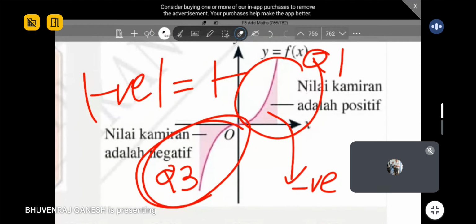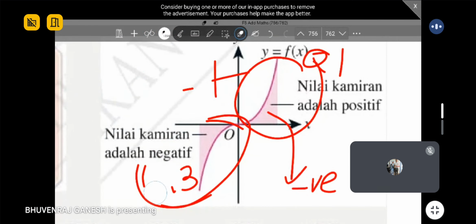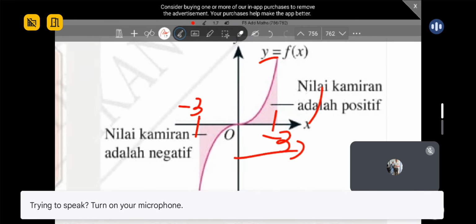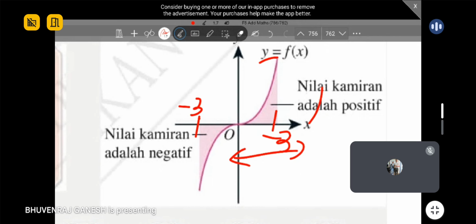Why is it like that? It's quite common sense. If you look at your axis, the values on the left-hand side are negative. Maybe this is negative 3, and this one is 3. Naturally, if you integrate positive limits, you should get a positive answer. Same here: if you are integrating negative limits, you should get a negative answer for area.